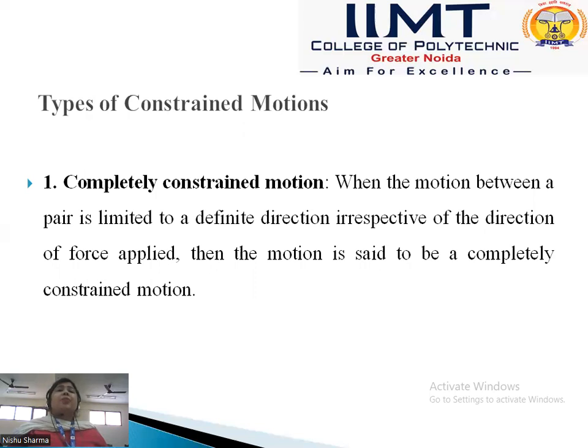That is, when the relative motion between links is in one direction only, it is called completely constant motion.